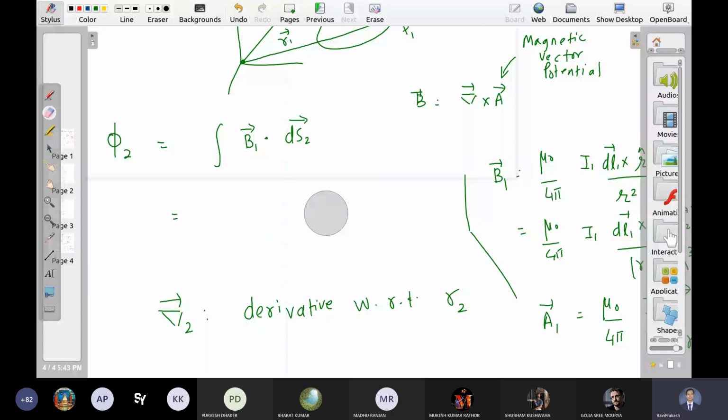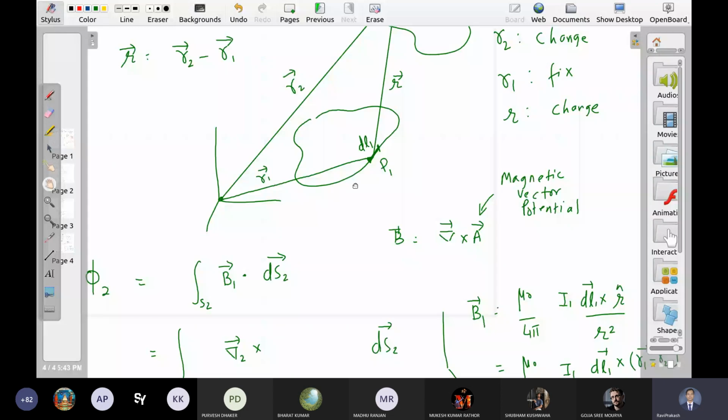This integral here on S2, this ds2 here on S2, right? Where do we want to calculate magnetic field? At P2, means del 2 cross A1. A1 means vector potential due to this whole loop, right?